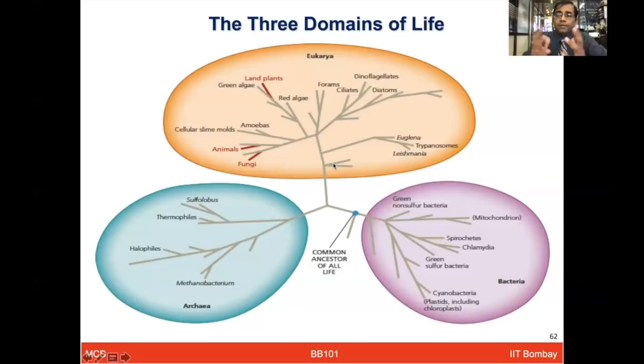Eukaryotes are all the other evolved groups of organisms, which include animals, plants, fungus, different types of algae and molds, ciliates, diatoms, dinoflagellates, trypanosome, leishmania, etc. All of them come from one common ancestor of all life, which could have originated around 3.5 to 4 billion years ago.